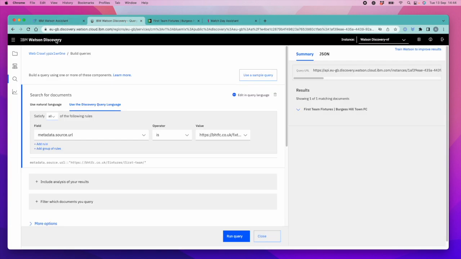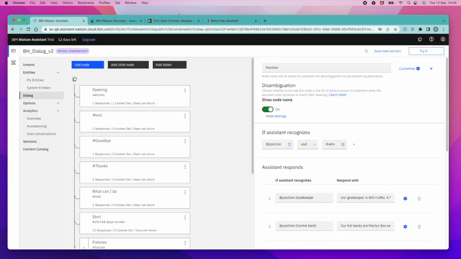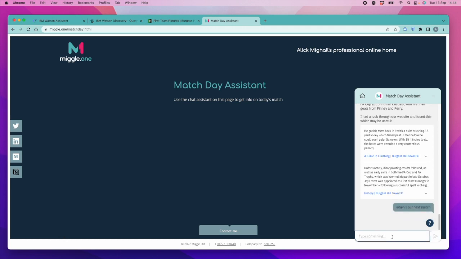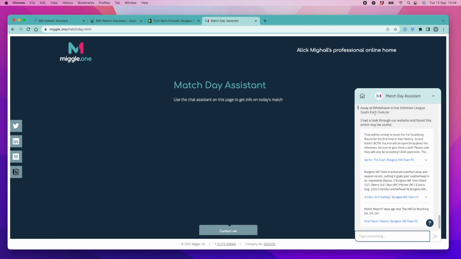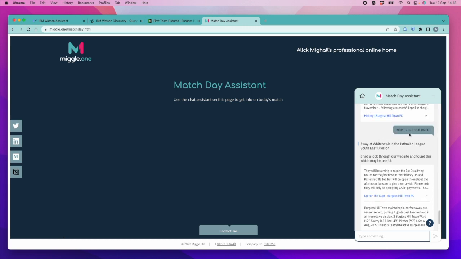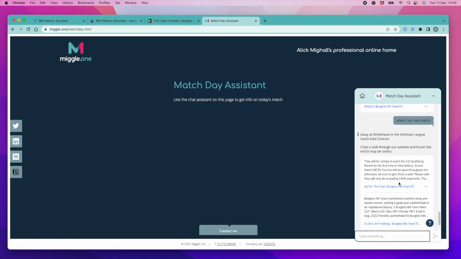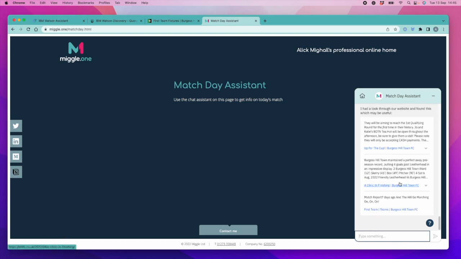And we can also do the same with fixtures. So when's our next match? And it will come back and tell us when our next match is, which is away at Whitehall in the Isthmian League South East Division. And then it says I had a look through our website and found this, which may be useful, and goes out and looks at other articles from the website which may be related to the next match.